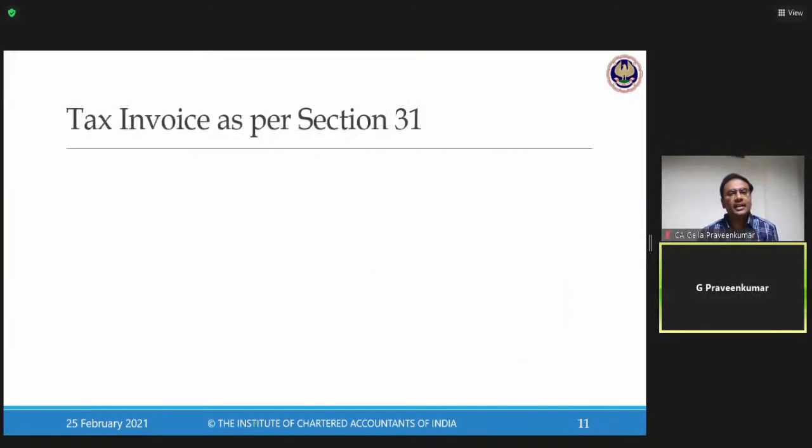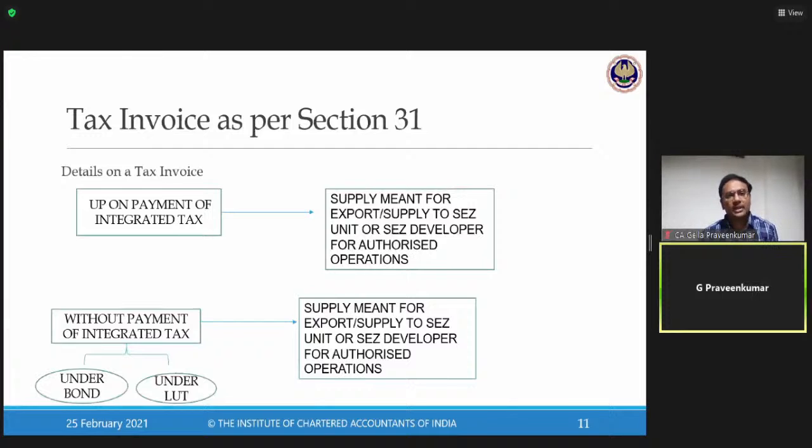You have to give an undertaking to whom? To the government authority, to the proper officer, stating that you are going to repatriate the funds. You are going to actually export the goods out of India. All that comes under my bond or LUT. So if you don't want to pay the taxes, I'll give you a free hand. Please export the goods. Please export the services. Ensure that the goods travel out of India. Ensure that goods are given to SEZ unit or SEZ developer for authorized operations. This case, I can do only under a LUT or bond.